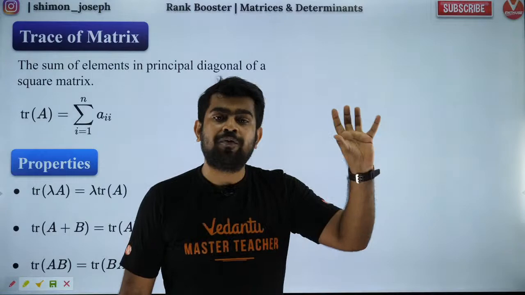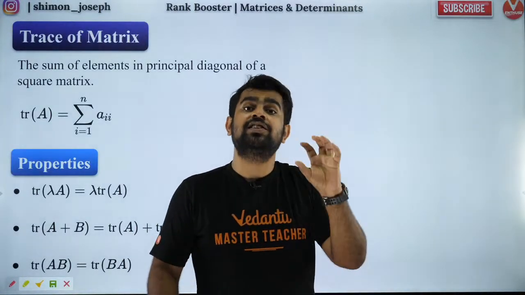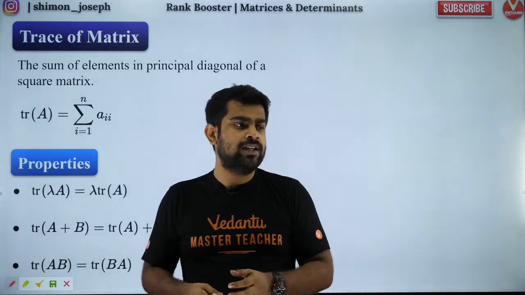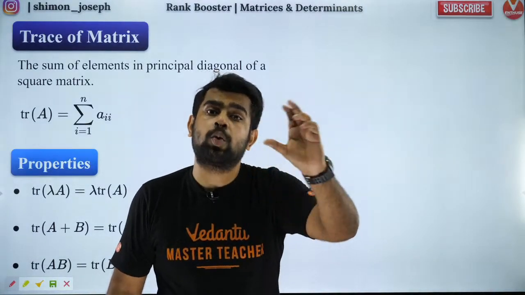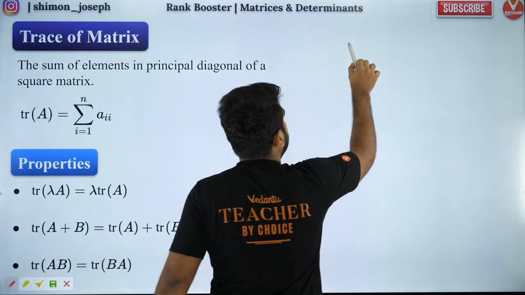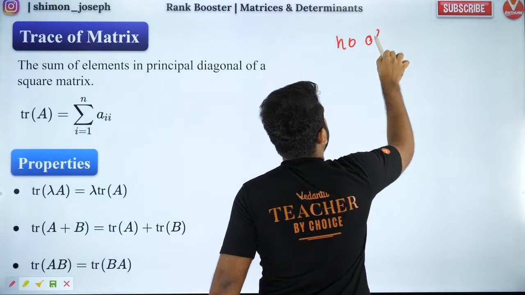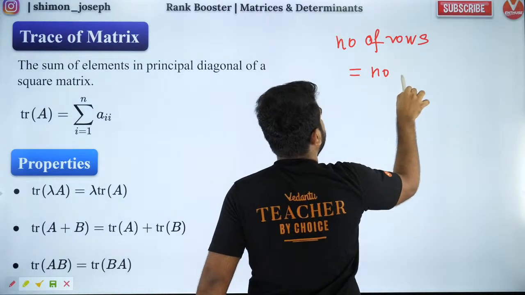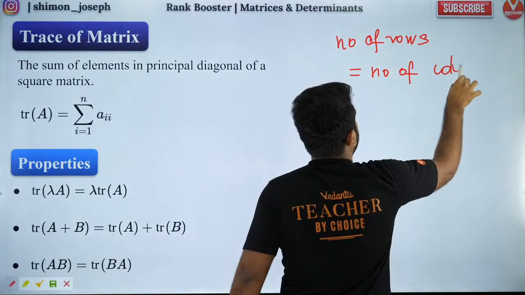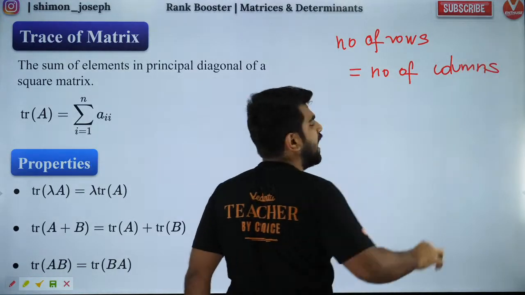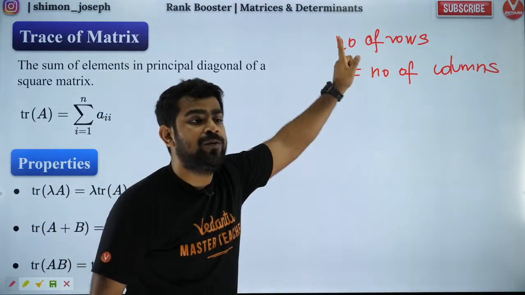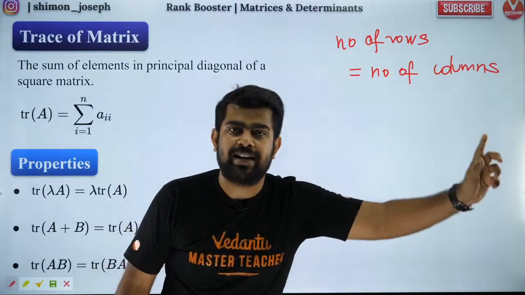Okay. So trace of a matrix, my dear boys and girls, is defined for a square matrix. First of all, you need to understand that. Trace is defined for a square matrix. Square matrix means what? Whenever number of rows and number of columns are equal, that is what we call as a square matrix. Are you all clear? Number of rows and number of columns are all equal. Are you all clear with that? Everybody cool with it? Fantastic. That's the first thing you should know. What is a square matrix?